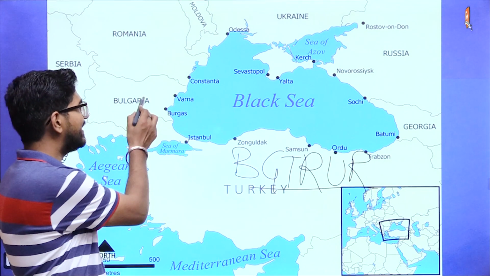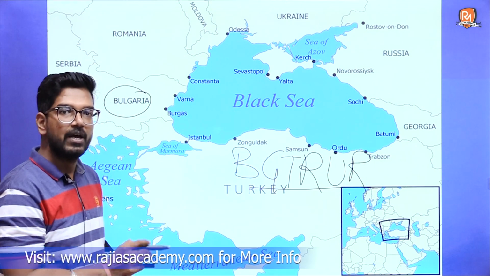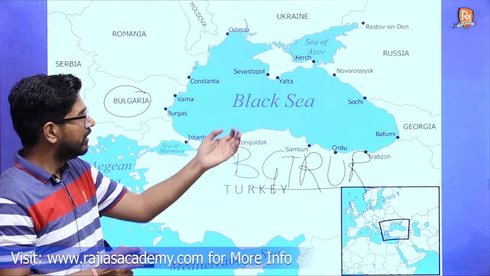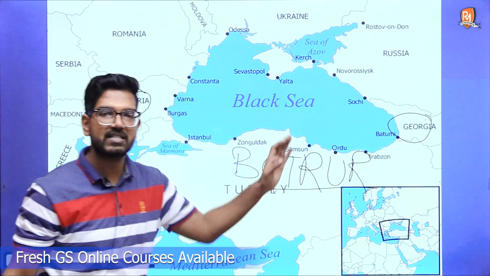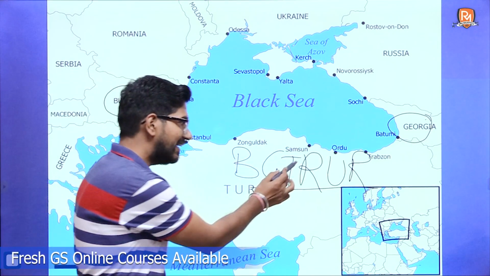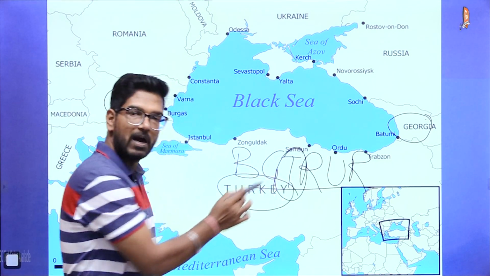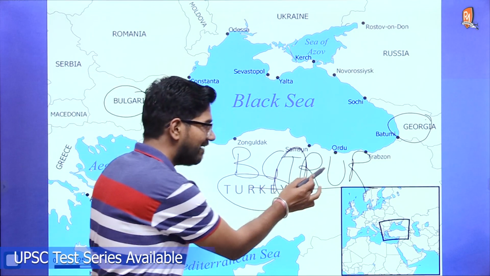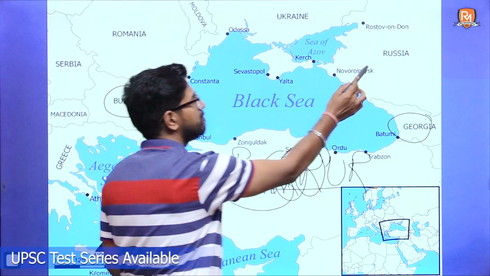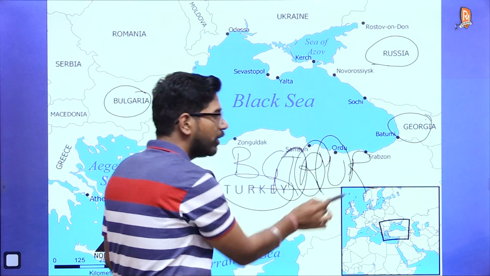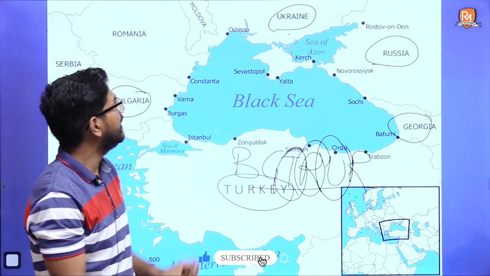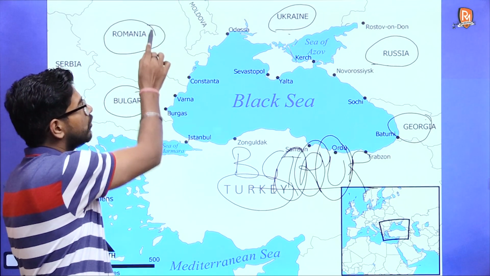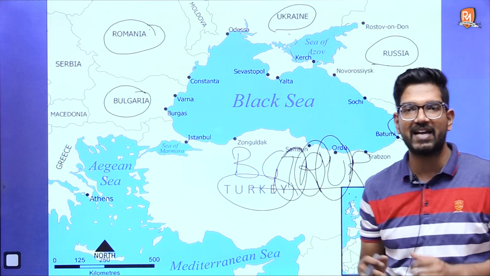B means Bulgaria, as we have seen. Then G means Georgia, right here. We will be discussing this part soon. Then T for Turkey, this part. Then R for Russia, this part. U for Ukraine, this part. Then we have R again, this is your Romania. So these are the countries which are located nearby your Black Sea.